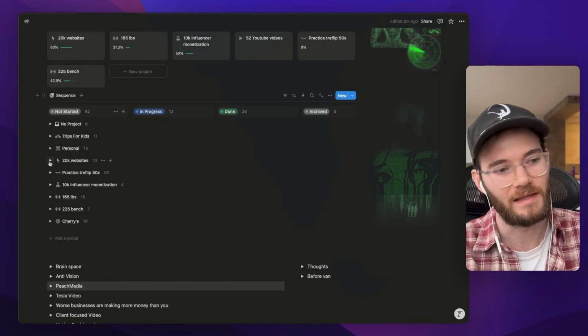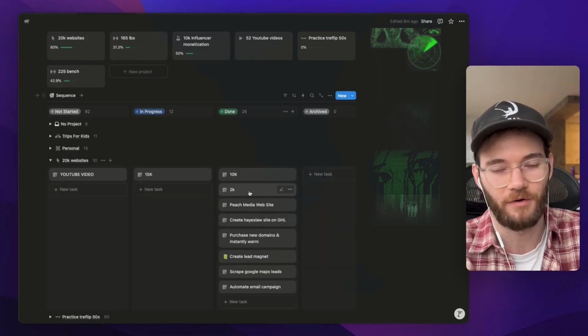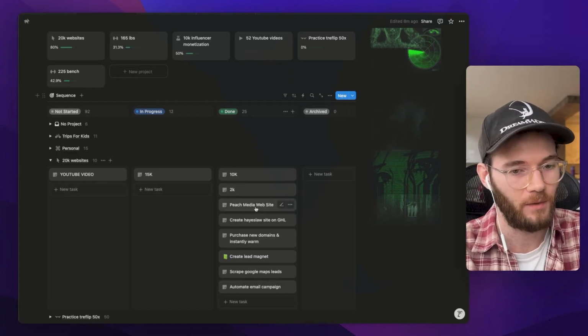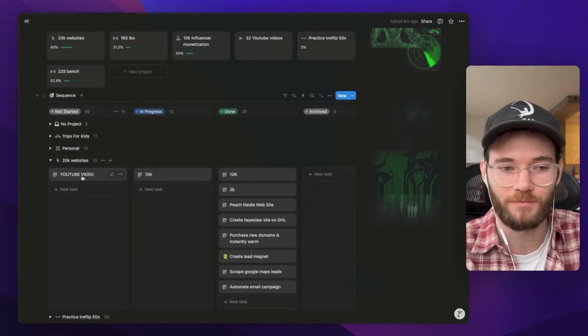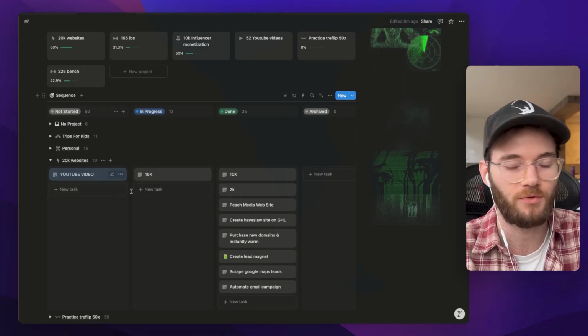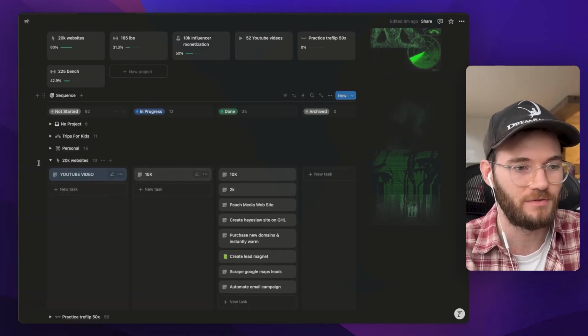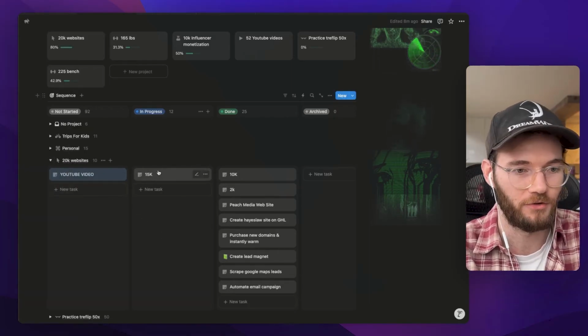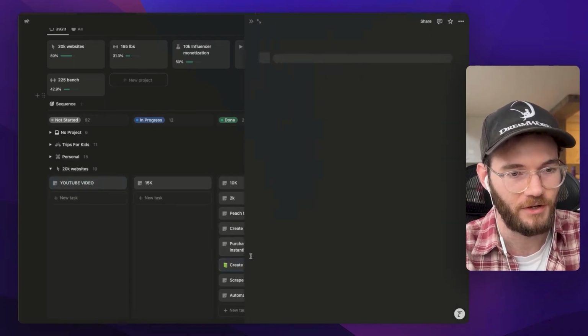So I personally like to have both because I don't want to just have monetary goals here. I want to keep track. Okay, well, if I do a YouTube video, that's going to get me closer to my goal. So I might as well have my to-do list in here. So I use these as to-do lists as well. And these are also pages. So I think in here I have some notes.